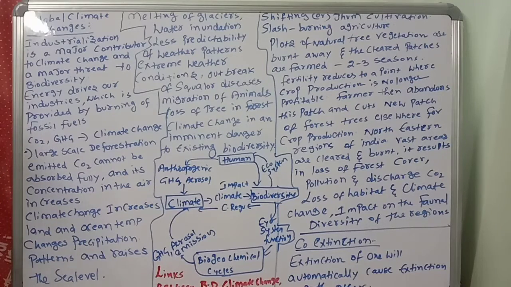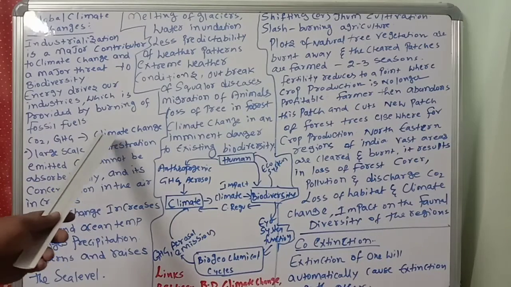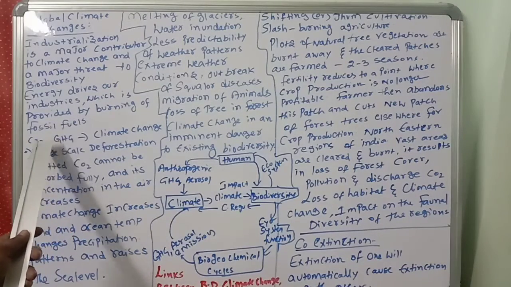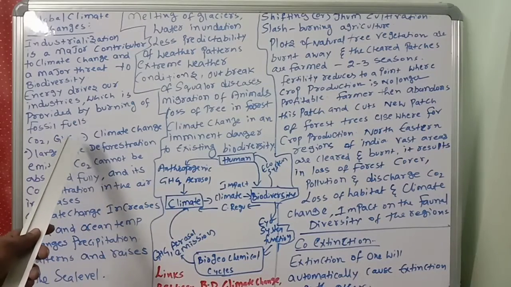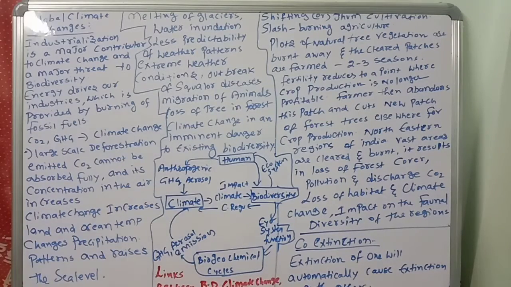Carbon dioxide. You know very well, carbon dioxide is very dangerous because of greenhouse gases. So methane, carbon dioxide, nitrogen oxides, chlorofluorocarbons, these all are greenhouse gases. They cause which one? Climate change. So when you use fossil fuels, automatically carbon dioxide and greenhouse gases will be released and they will change the climate. Harmful change.